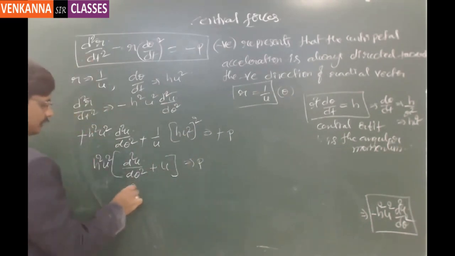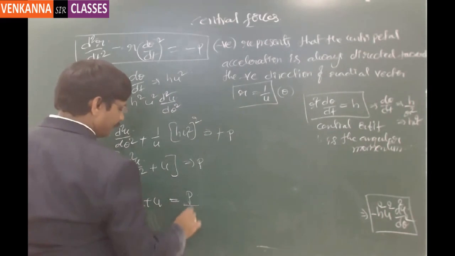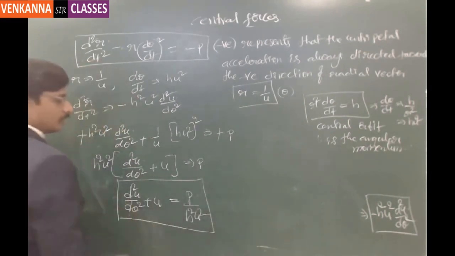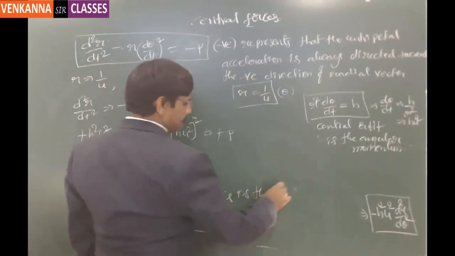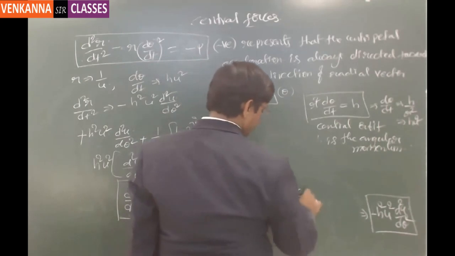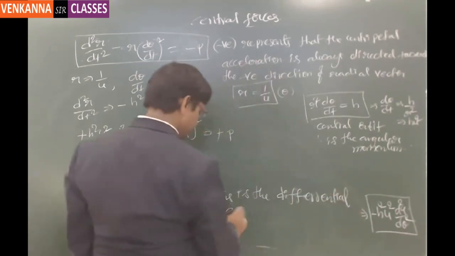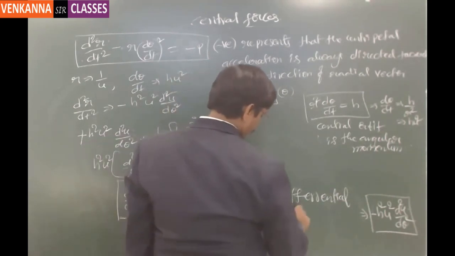To be specific, d square u by d theta square plus u is equal to p by h square u square, is the differential equation of any central orbit.